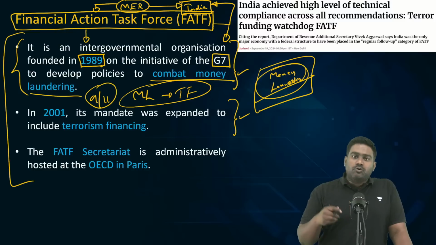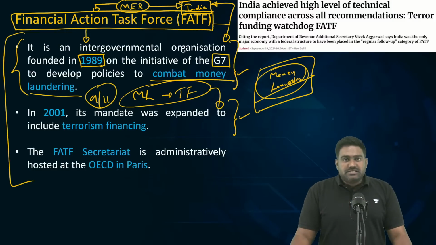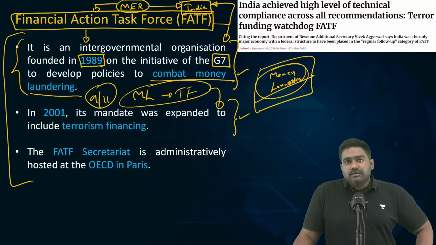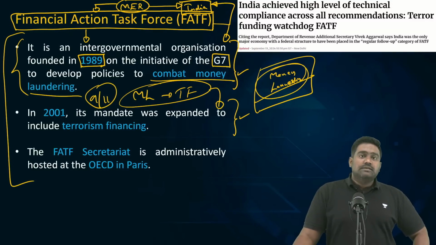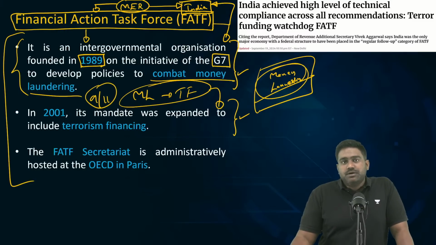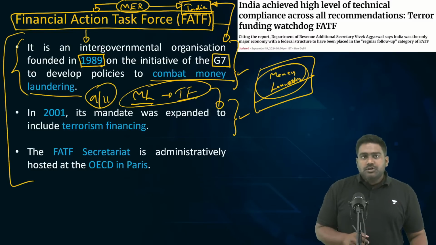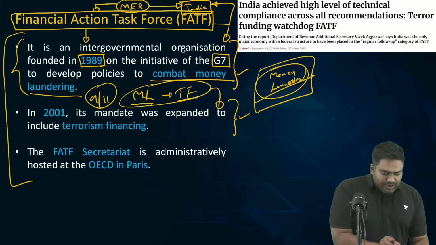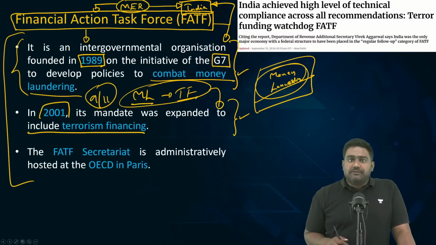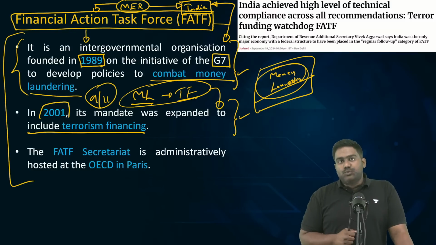This deadly attack carried out by Al Qaeda, it was uncovered by the US intelligence agencies and authorities that part of the finance which came in for the 9/11 attacks, the funds, they were mobilized through money laundering routes, which includes Hawala transactions. So a clear link emerged between money laundering routes such as Hawala transactions and terrorist financing. So after the 9/11 attacks, a new objective was added to FATF. A new goal was given to FATF to counter terrorist financing as well.